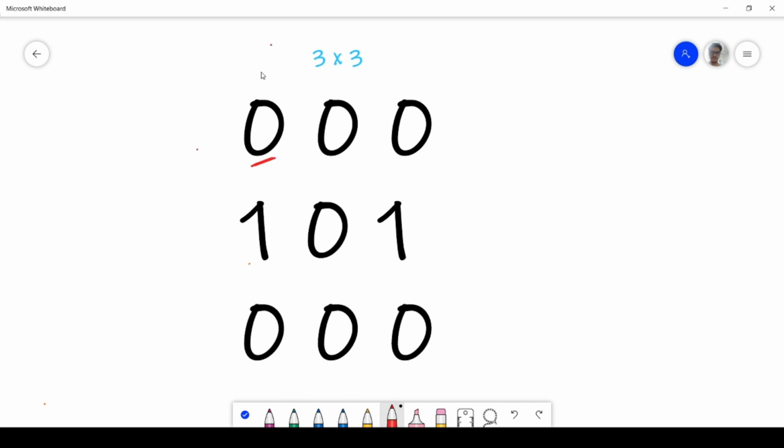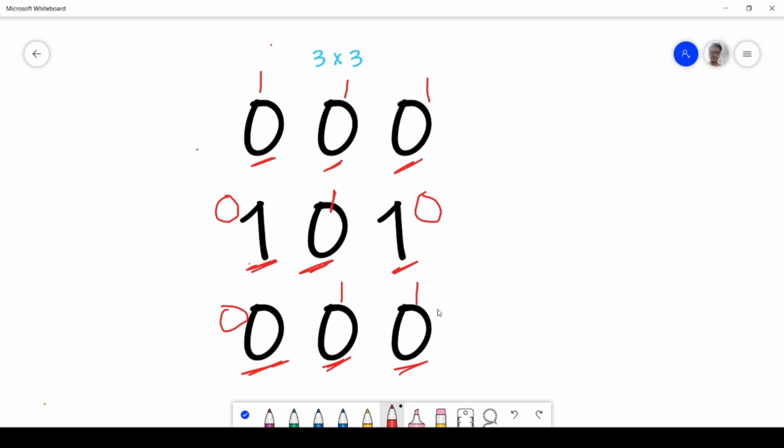So for this position the number of paths is 1. For this position the number of paths is 1. For this position the number of paths is 1. For this position the number of paths is 0 as it is an obstacle and we cannot go on the obstacles, right? For this position the number of paths is the sum of the paths coming from the left plus the sum of the paths coming from up, right? So the number of paths is 1. For this position the number of paths is 0 as it is an obstacle, right? For this position the number of paths will be the paths coming from the left, that is 0, and the paths coming from up, that is also 0. The number of paths for this position is the paths coming from the left plus the paths coming from up, so it is 1. For this position the possible paths will be the number of paths coming from the left plus the number of paths coming from up, so it is 1. Fine, so the answer is 1.